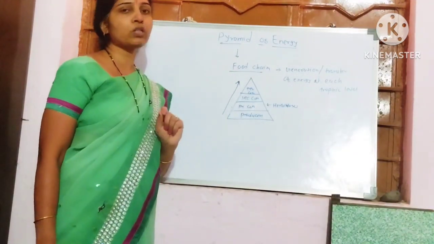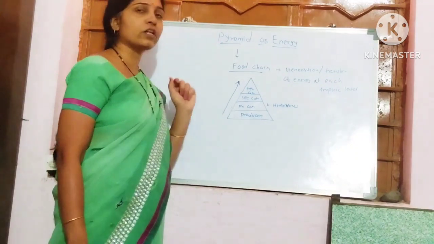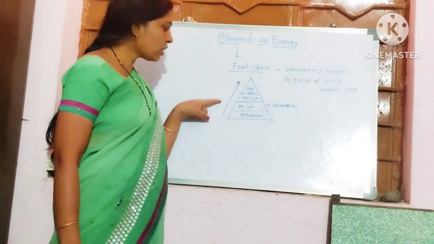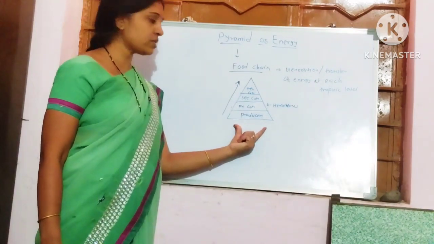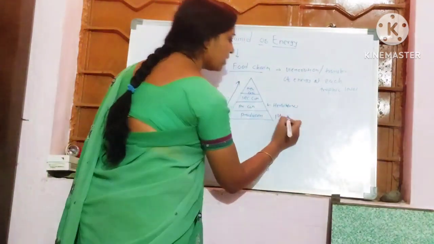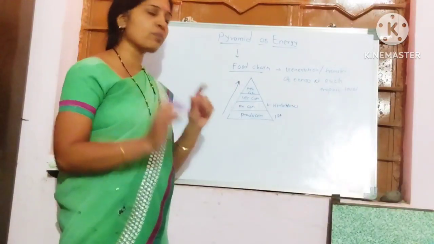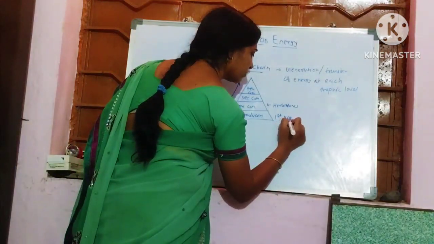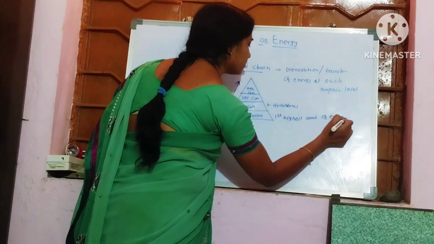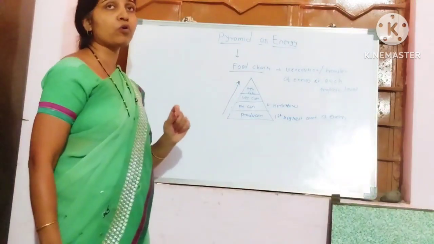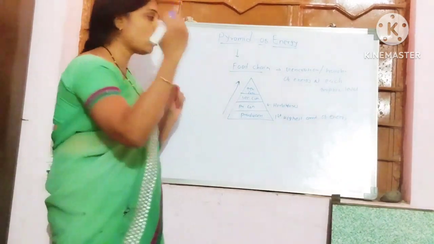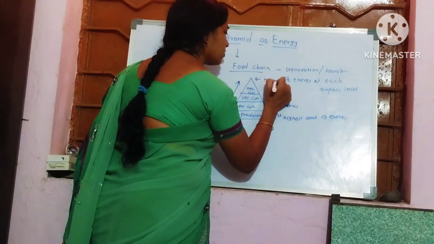Again, one of the important things about this pyramid of energy is that it must be present in the upright form. Majorly, the organisms present at the basic, or first, trophic level contain the highest amount of energy. And the minimum amount of energy is transferred to the organisms present at the highest trophic level.